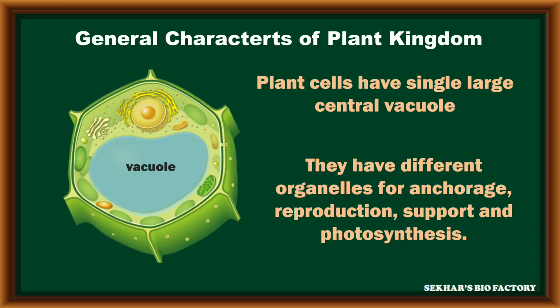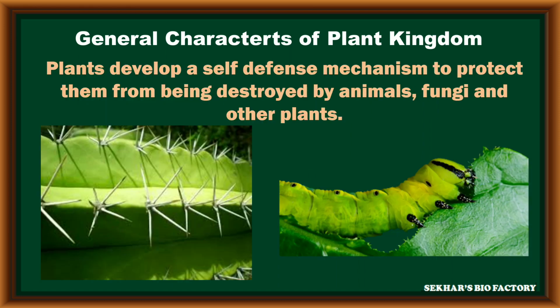The plant cell generally has a single large central vacuole, along with various cell organelles. The entire cell structure provides anchorage, is useful for reproduction and support, and helps in photosynthesis. Plants have a self-defense mechanism. That means the plants protect themselves from other destroying animals, fungi, and even some other plants. They protect themselves with the help of various modifications.